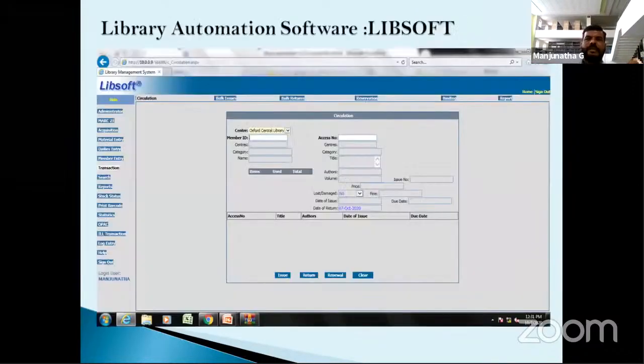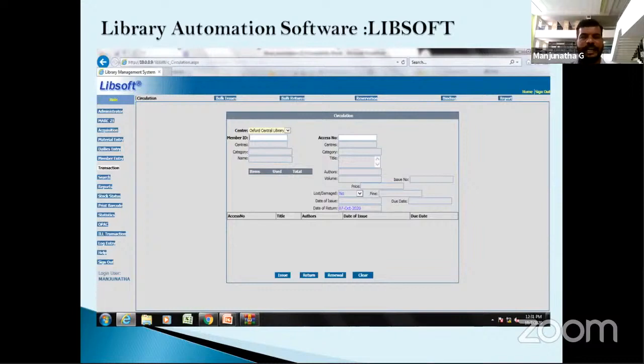Next is the library automation software. Why are we using a library automation system software? For issuing and renewing the books, and it is also a popular software. Most of the institutions are using this software. So why are we using it? It is an absolutely user friendly software and a multi user package, as well as